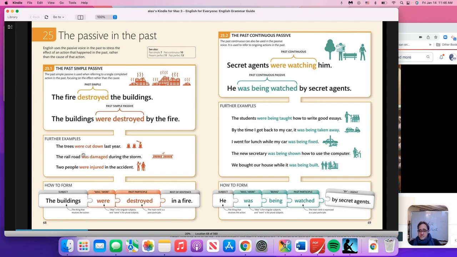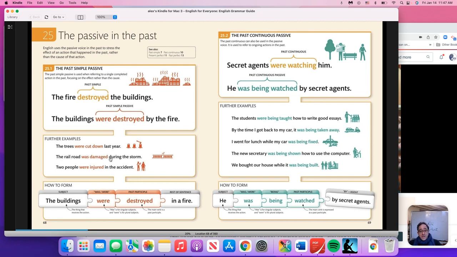Why are we using was or were here? The only reason is plural or singular. That's it. Trees is plural, so we use were. Railroad is singular, so we use was. And it's that easy. Okay? I don't change cut down. I don't change destroyed. I don't change damaged. I was cut down. He was cut down. She was cut down. They were cut down. Cut down is not going to change in that. We don't care who cut them down. We just care that the trees were cut down.